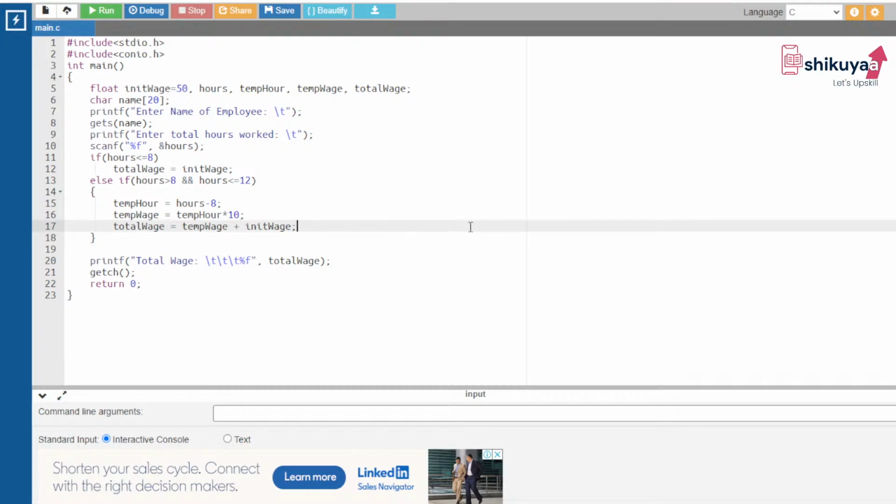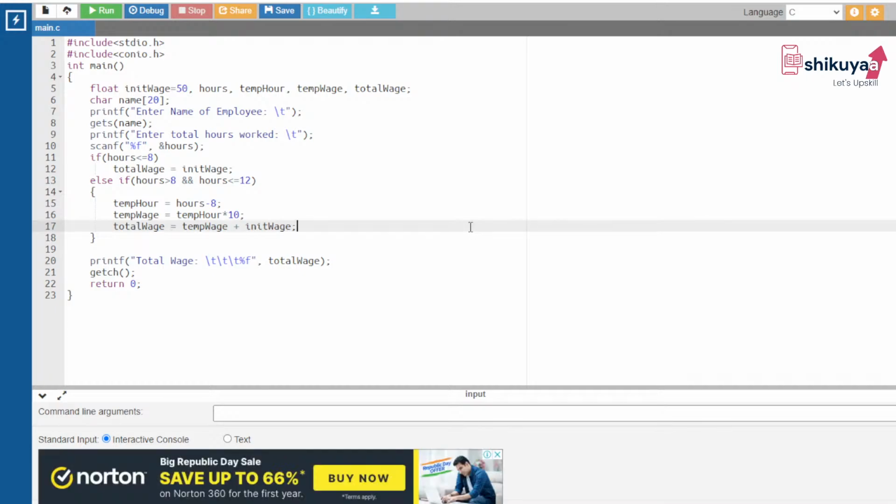In our case, what will be the situation? The employee has worked for 8 hours plus extra 1 hour, 9 hours. So the particular employee has worked for 8 hours plus 1 extra hour. And for the extra hour, the remuneration will be 10. Now what will be the result? 50 plus 10, it will be 60.